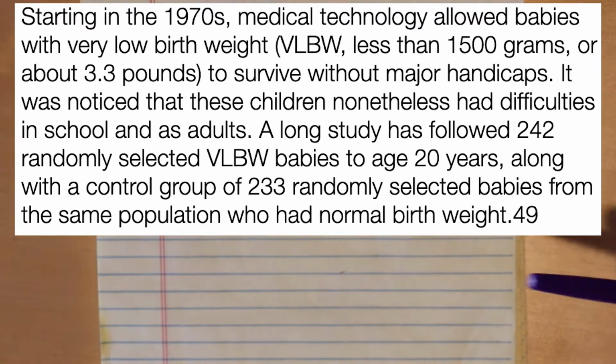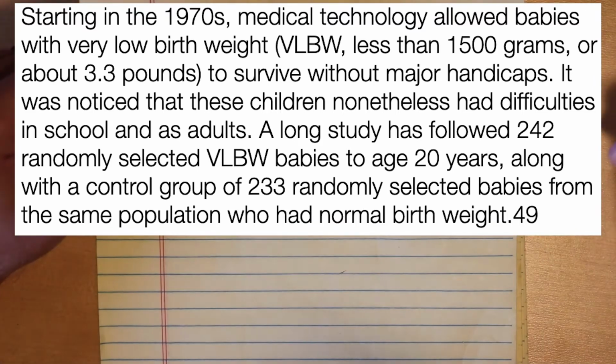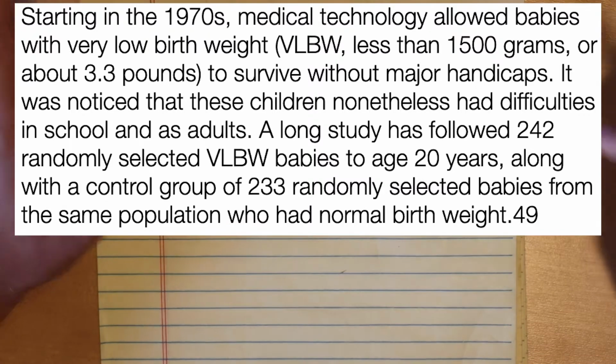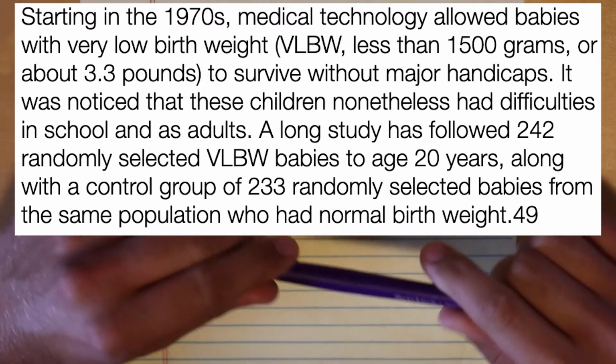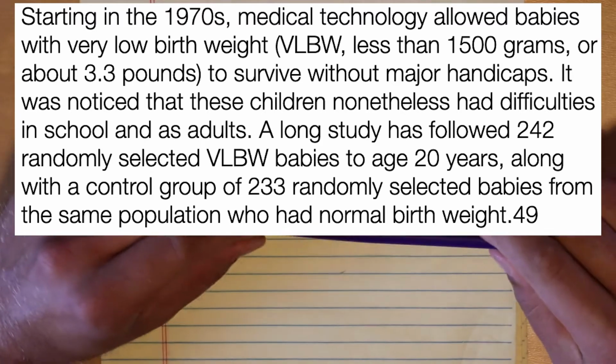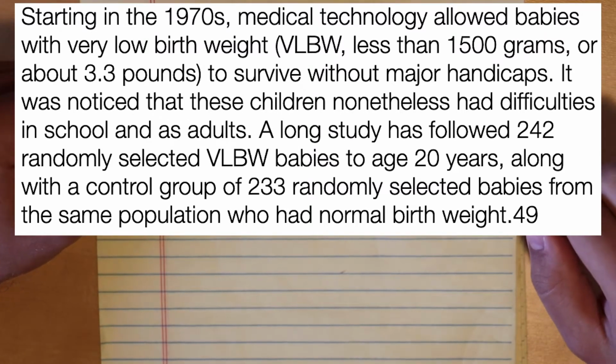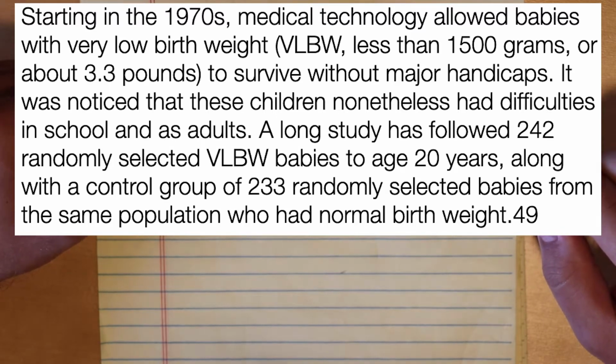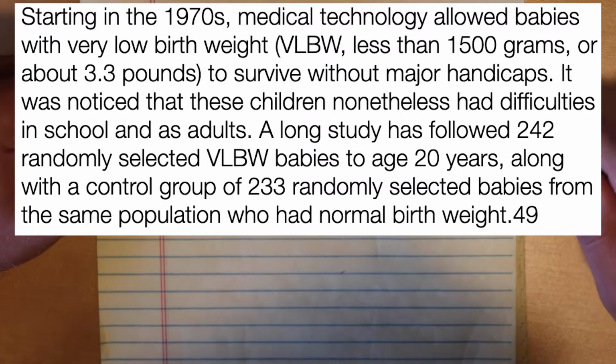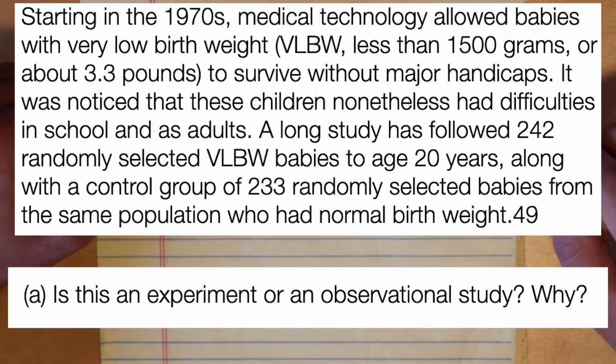Starting in the 1970s, medical technology allowed babies with very low birth weight, VLBW, less than 1,500 grams, or about 3.3 pounds, to survive without major handicaps. It was noticed that these children nonetheless had difficulties in school and as adults. A study has followed 242 randomly selected VLBW babies to age 20, along with a control group of 233 randomly selected babies from the same population who had a normal birth weight. I think 0.49 is a typo when I found this question. A, is this an experiment or an observational study, and why?